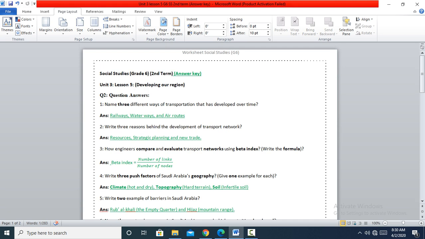It's about developing our region. All countries, especially Saudi Arabia, are doing a great job at the utmost level of success, like building new airports, buying new planes, developing the trails they have, and building water canals, and doing great tasks in the field of agriculture. So they are moving forward, and they want to give the utmost level of success and the highest level of GDP for their citizens. This is our lesson for today.